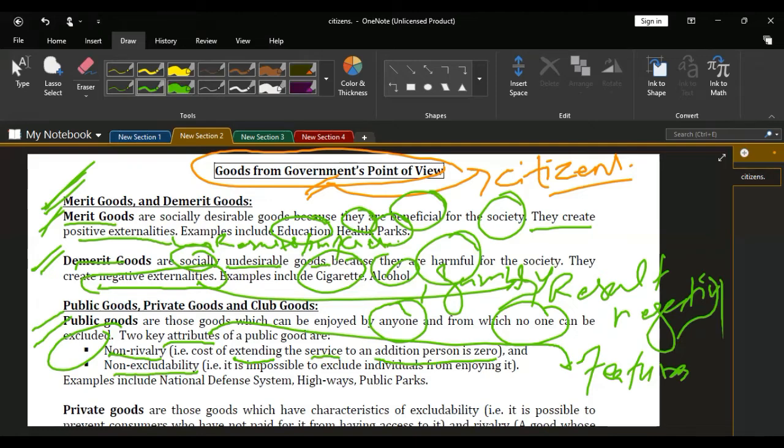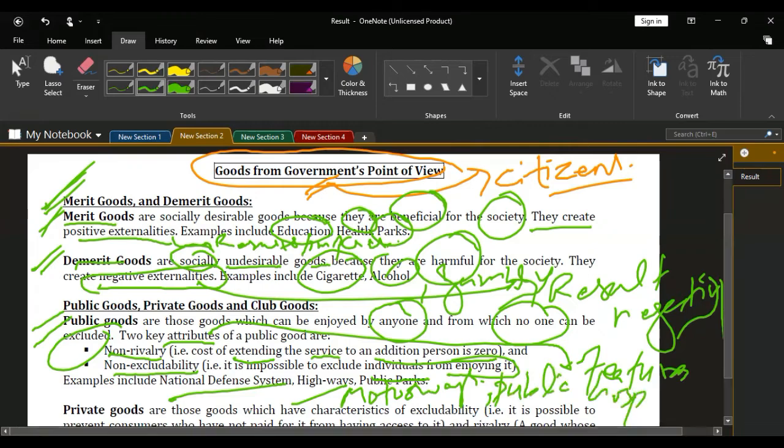The second one was non-excludability. It is impossible to exclude individuals from enjoying it. It means that everyone has access and the ability to use the goods, and no one is deprived of the goods, excluded, or rejected from using it. Examples are the national defense system, highways, motorways, public parks, public hospitals, and others.